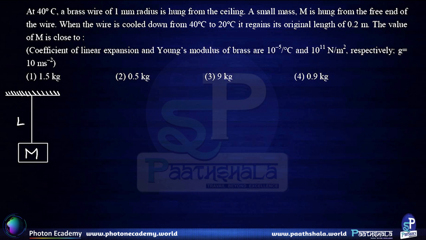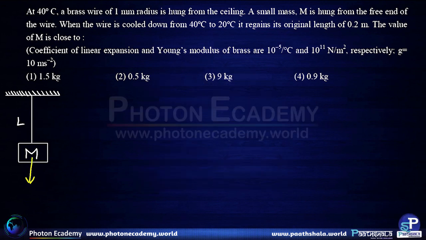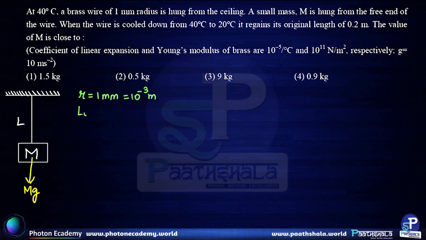So, this is the mass hanging from the wire. Gravitational force acts on this mass, which is equal to mg. The radius of the wire is given to us, which is 1 mm, that is 10 to the power minus 3 meters. Initial length L0 is equal to 0.2 meters.